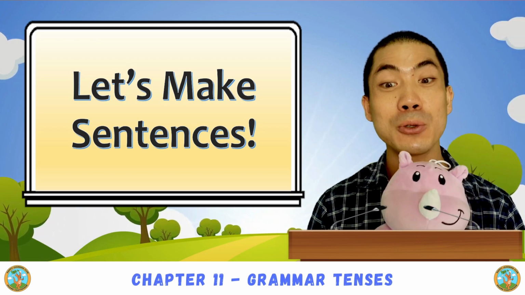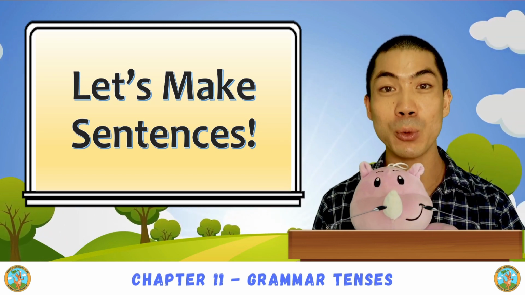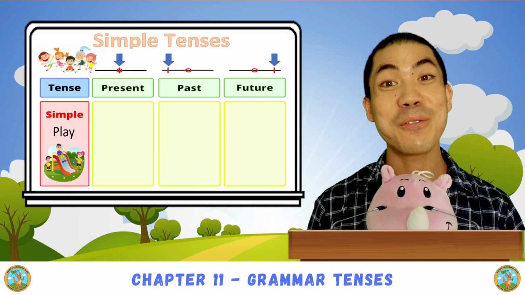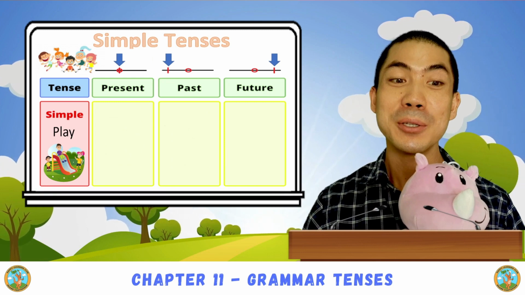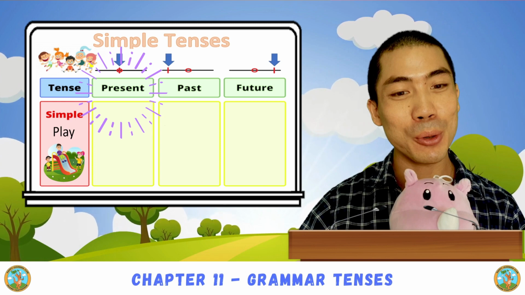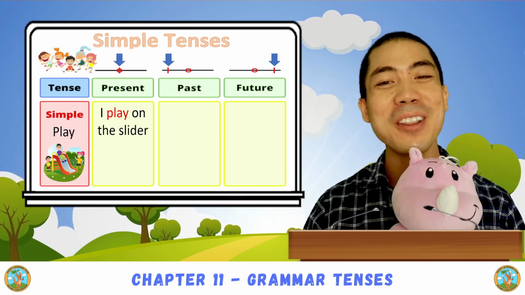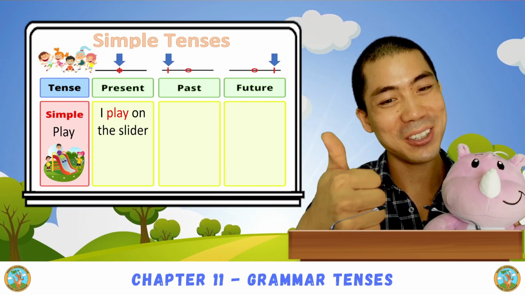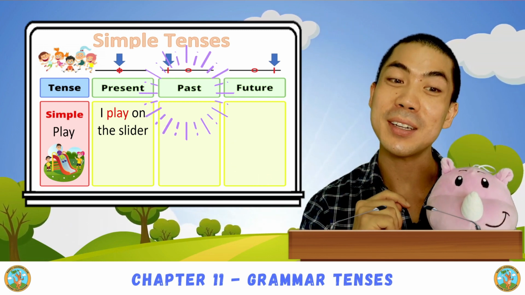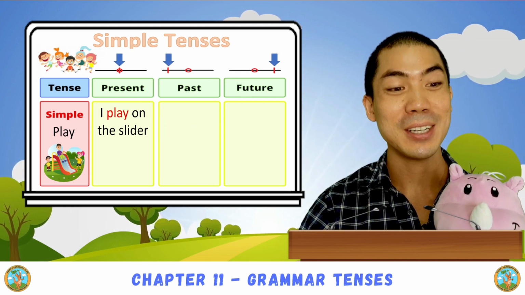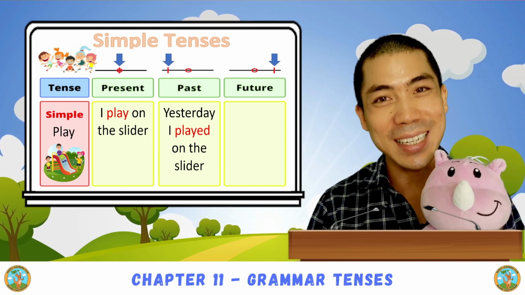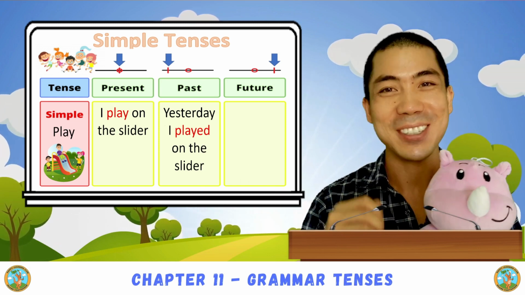Now let's try to use these simple tense words to make sentences. Are you ready? The first word is play. So the present tense, we use the same simple form. I play on the slider. Good. What about past tense? What do you think? Good. We can say, yesterday I played on the slider.